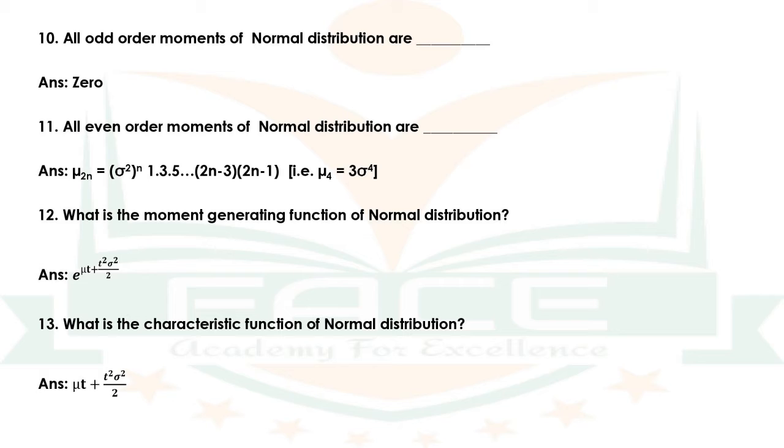Question number 12. What is the moment generating function of normal distribution? The answer is e raised to (mu t plus t square sigma square by 2). Question number 13. What is the characteristic function of normal distribution? The answer is e raised to (i mu t minus t square sigma square by 2).